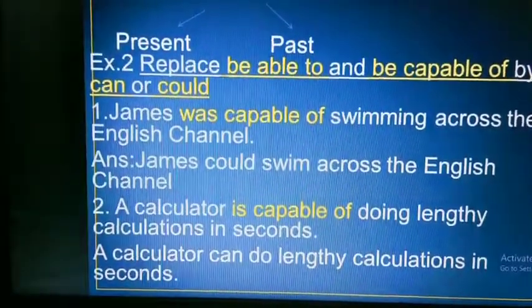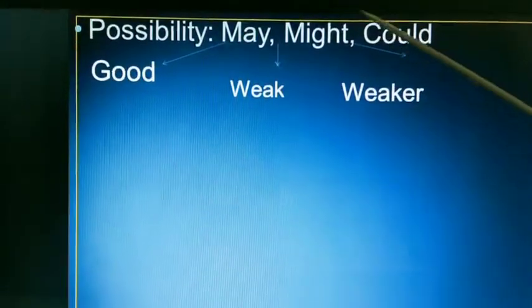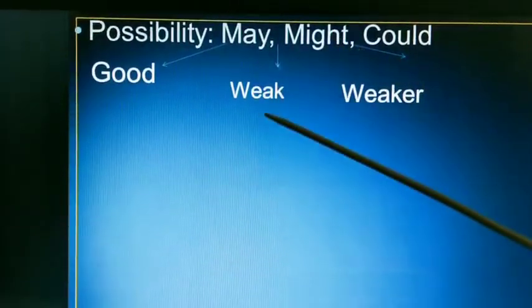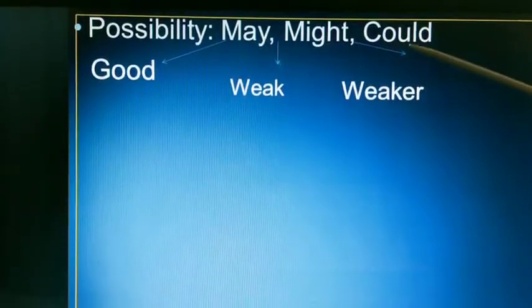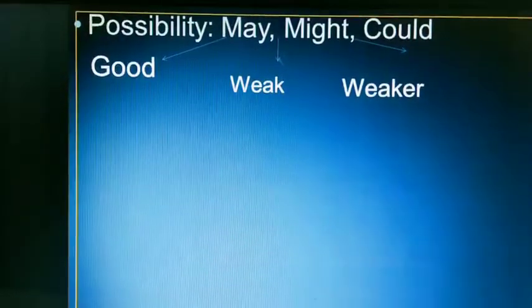The rest are homework for you. See these modals: may, might, could. May suggests a good possibility, might suggests a weak possibility, and could suggests a still weaker possibility.